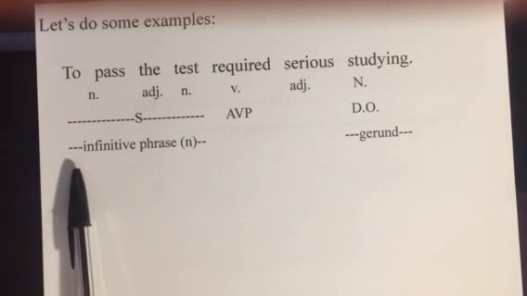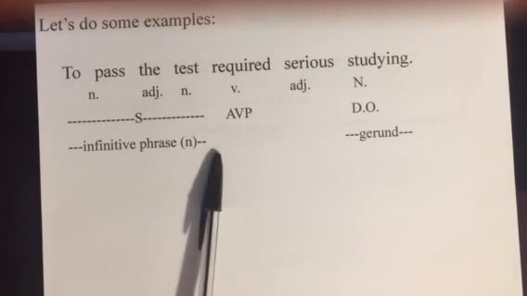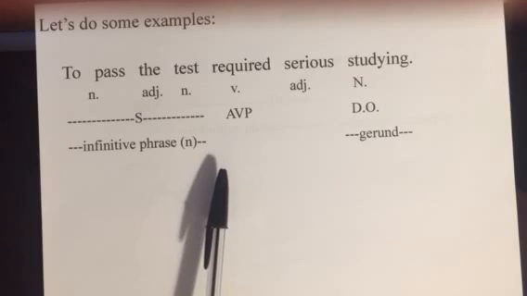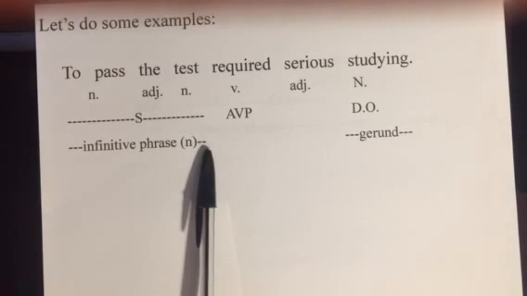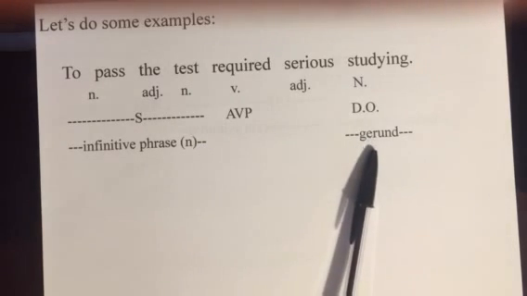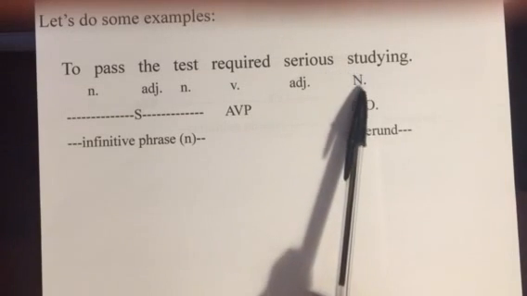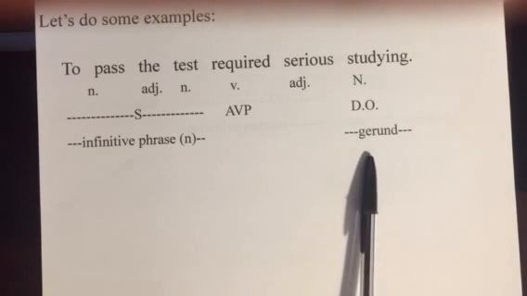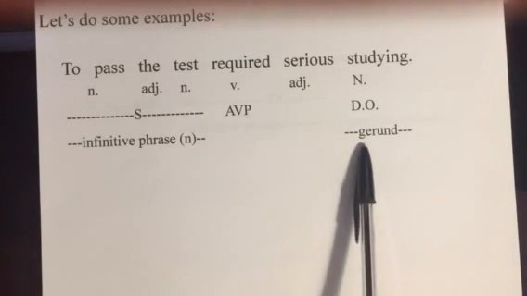So here in level 3, we're going to say that this whole thing, to pass the test, is the infinitive phrase. It's acting like a noun. And then over here we have studying, which normally we would think, oh, that's a verb. But here in this sentence, it's a noun. Therefore, in the third level, we will identify it as a gerund.